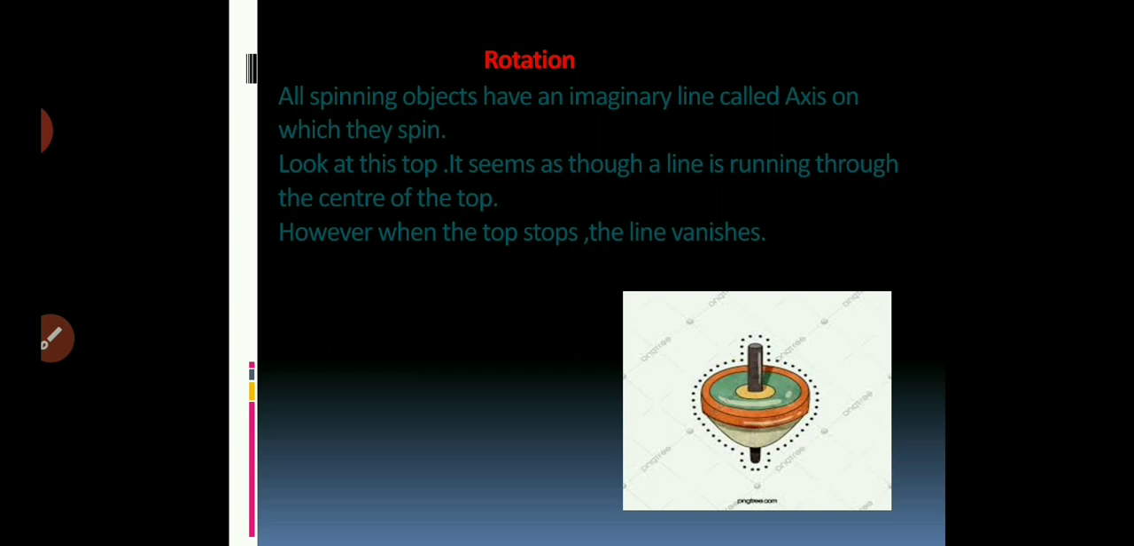All spinning objects have an imaginary line called an axis on which they spin. Look at this top. It seems as though a line is running through the center of the top. However, when the top stops, the line vanishes. You must have played with a spinning top at some point. It has a pin and it remains vertical as long as it spins. When it stops spinning, it falls down. In the first chapter, you studied that all the planets rotate on their respective axes at different speeds. In addition, they all revolve around the sun in different orbits. Let us now learn more about rotation.